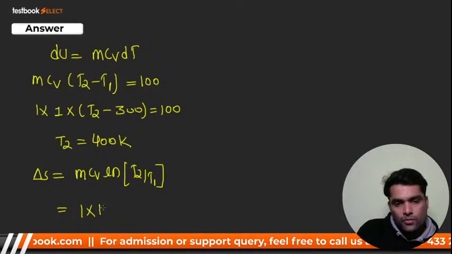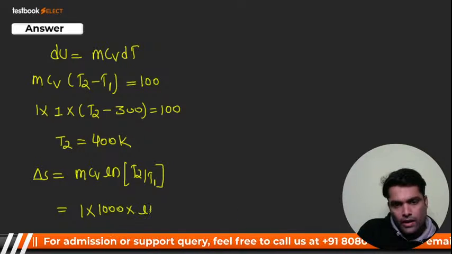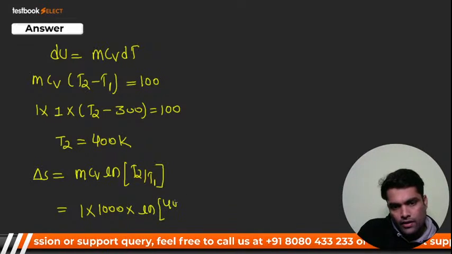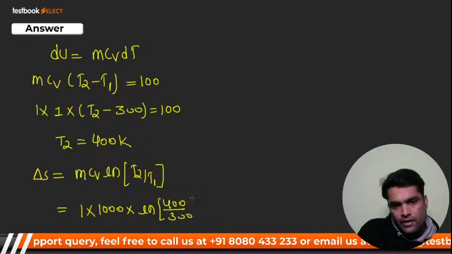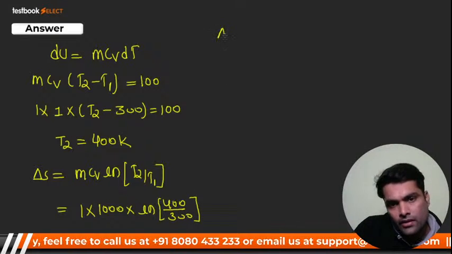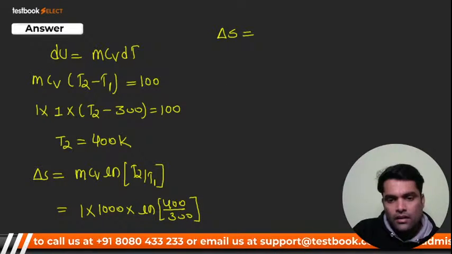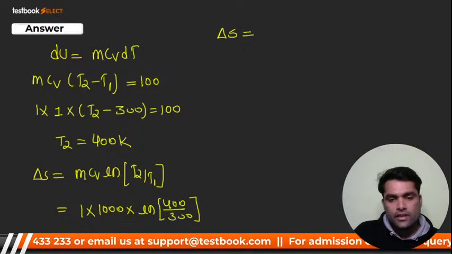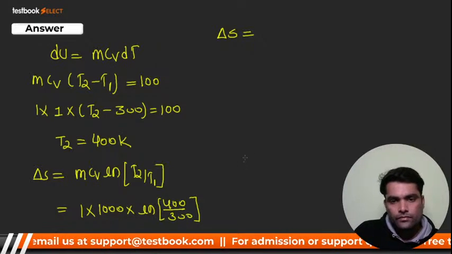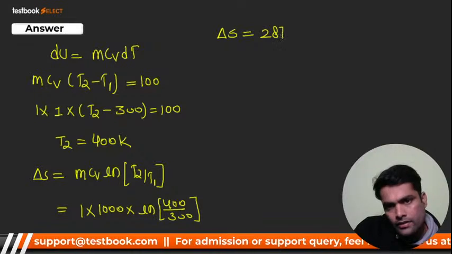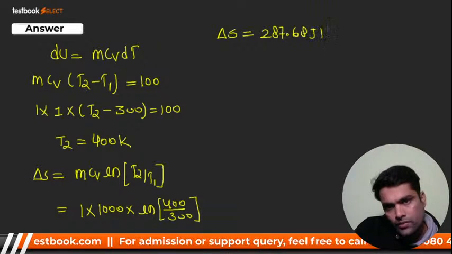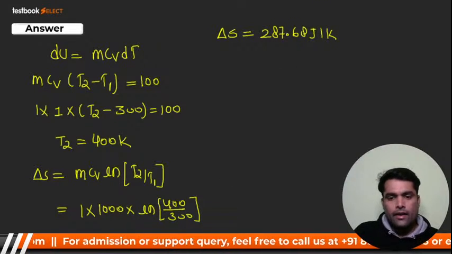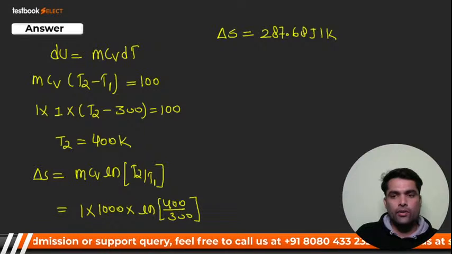So it is 1000 into ln of 400 by 300. From here the value of delta S will be 287.68 joule per Kelvin. Yes, you got it. Very good.